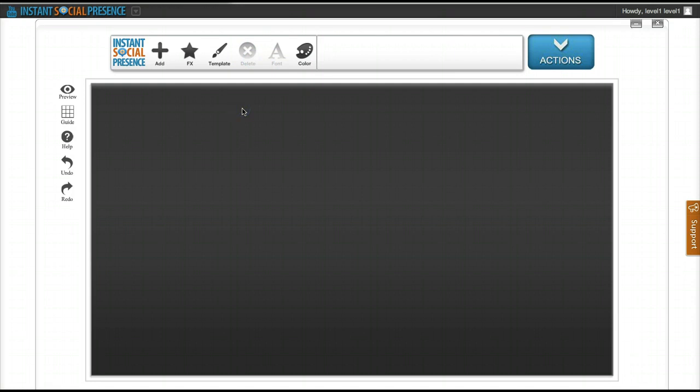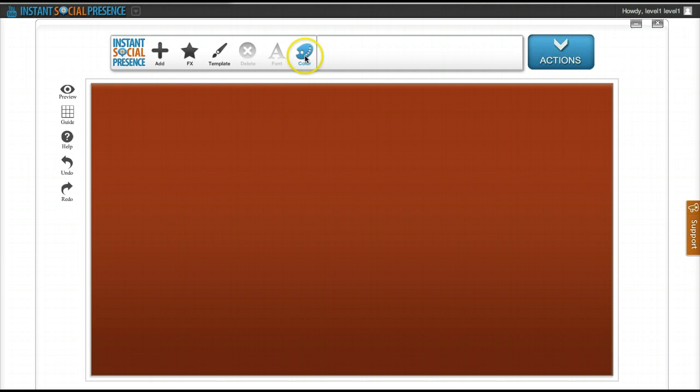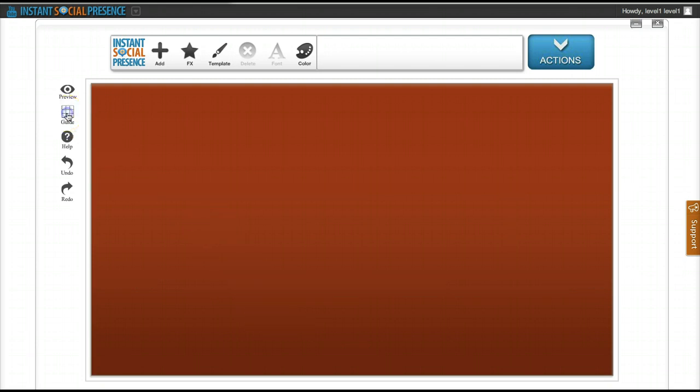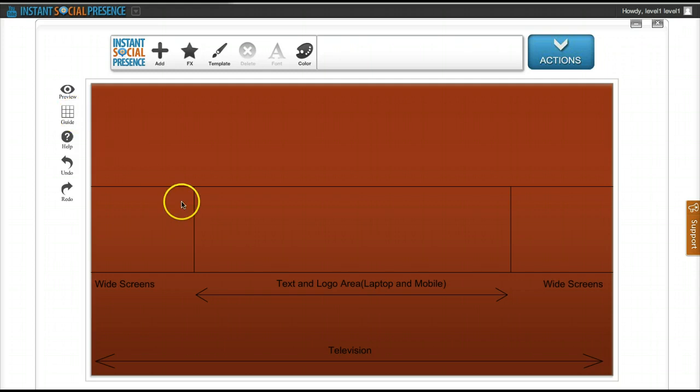Alright, so the first thing you want to do maybe is to click on the background. So just click anywhere, and that will select the background and will allow you to choose the color. Okay, so we might go for something like a reddish. Okay, and the new YouTube design basically is optimized for mobile, tablet, and TV. Okay, so when you click on guides here in the left hand corner, you will be able to activate the guides. Okay, and this will tell you where your main text and main logo should be. Okay, so this is basically the minimum size that you should optimize for.